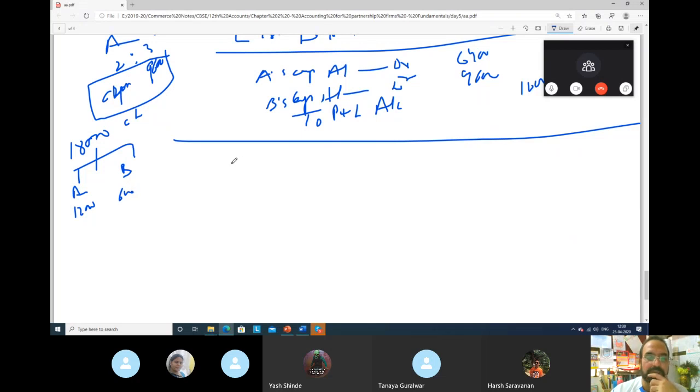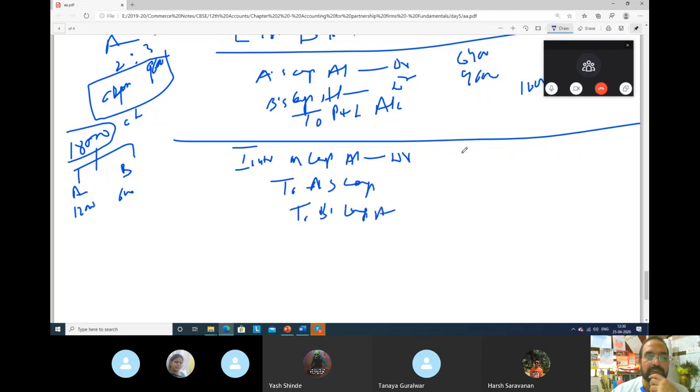So what will be the entry? You have the amount, you are paying them. When they are receiving the interest on capital, their capital accounts will be credited. So the entry will be: interest on capital account debit, to whom are you paying? To A's capital account and B's capital account. How much? 18,000. And you will pay him 12,000 and you will pay him 6,000.